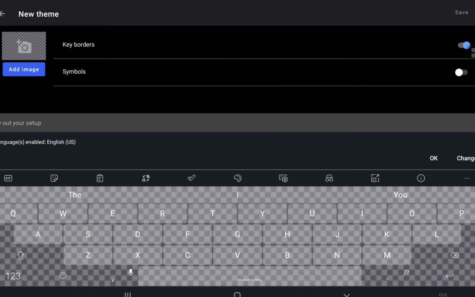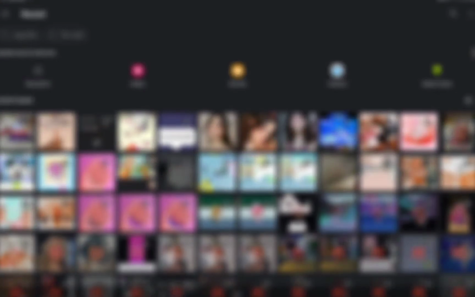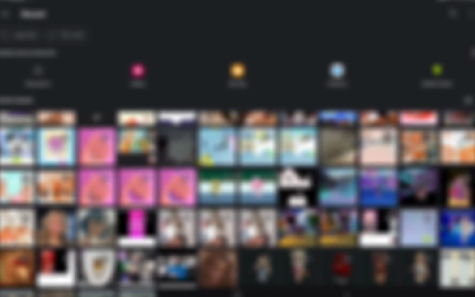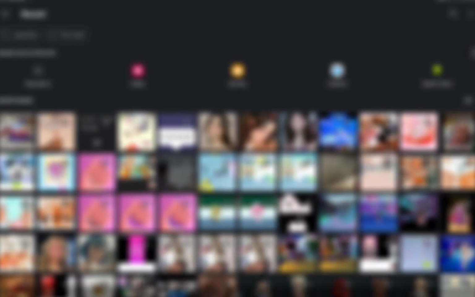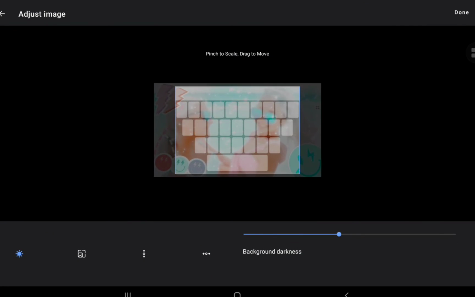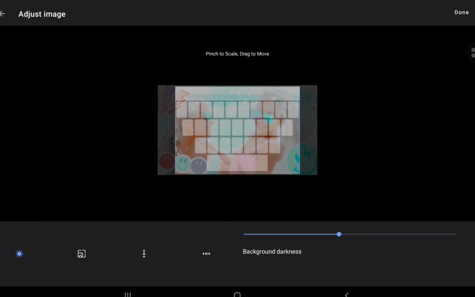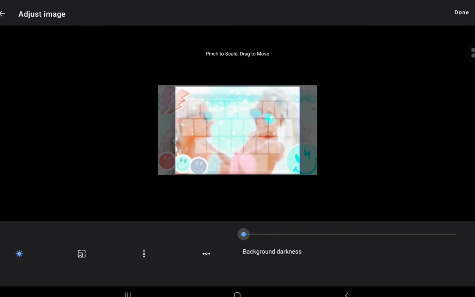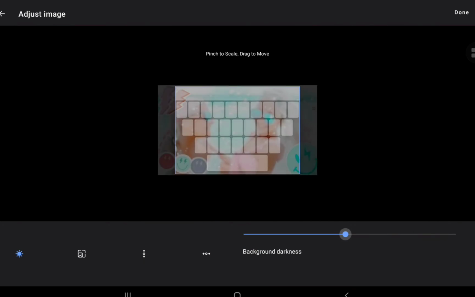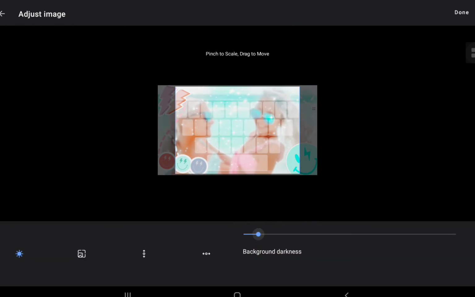Okay, so when you click start, you'll see this page, and you'll see this little add image thing. Click it, and that button is the picture you want to set for your keyboard. So for example, I picked this picture, and you can crop it for your keyboard. So I just crop it like that, and you can also choose the background darkness. You can make it very dark, medium dark, or very bright. I'm gonna do very bright.